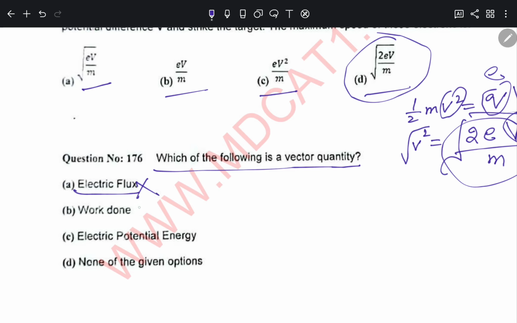Okay. So this is the overall physics questions.